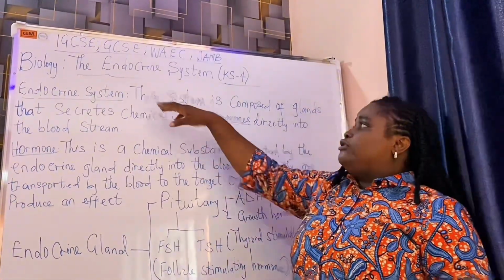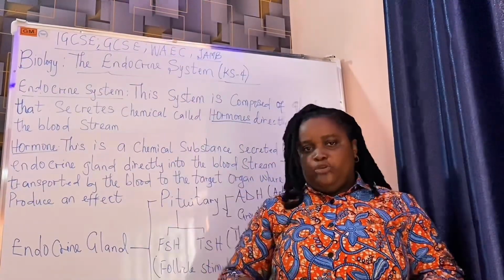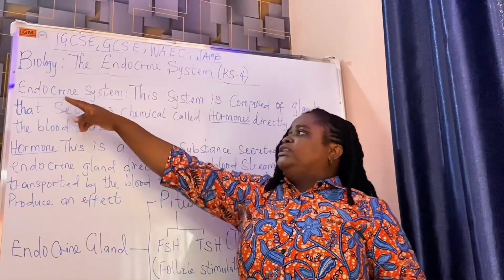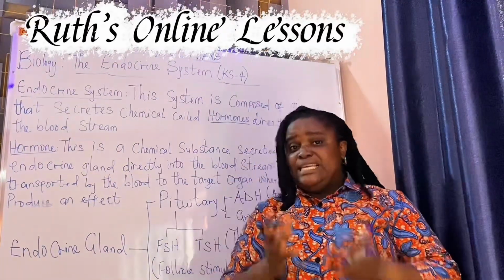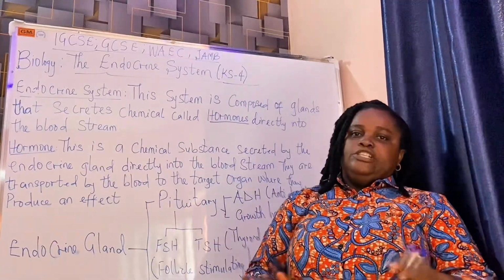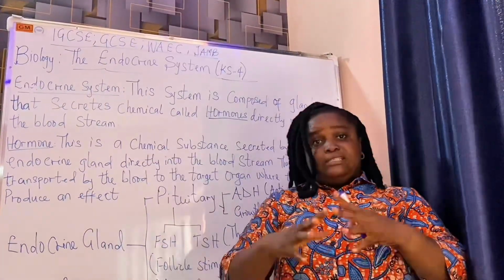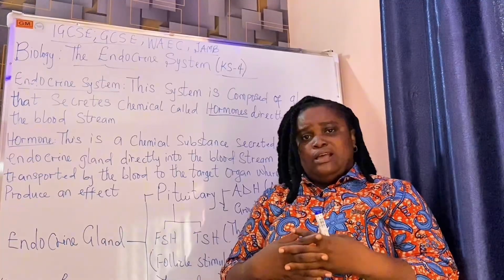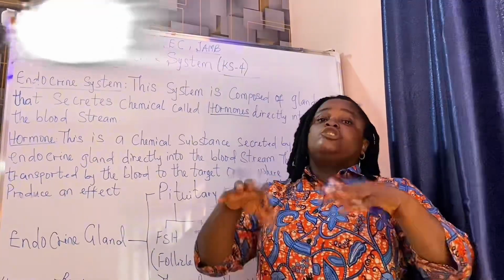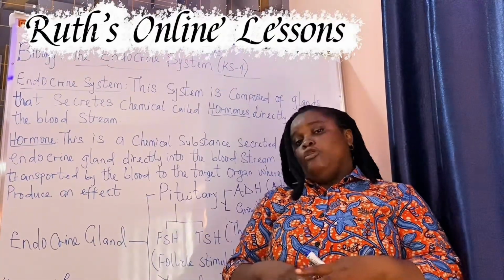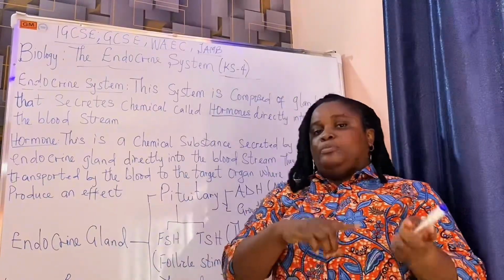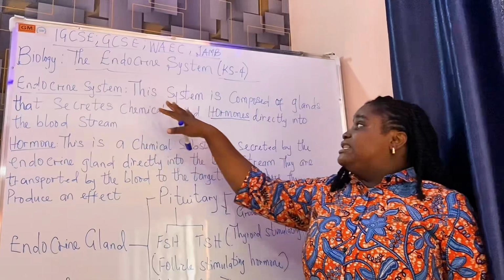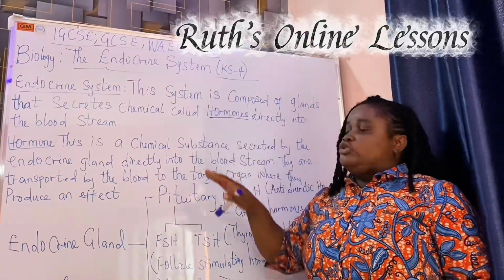All right, so we're going to look at the endocrine system. The first thing we're going to do is understand what the word endocrine system means. From our basic knowledge of biology, we know that a system or the organ system is a collection of organs, and that organs are formed when tissues collect, and that tissues are formed when similar cells gather to perform a specific function. Alright, so the endocrine system is a system that is composed of glands.